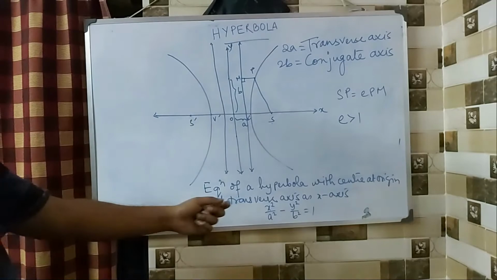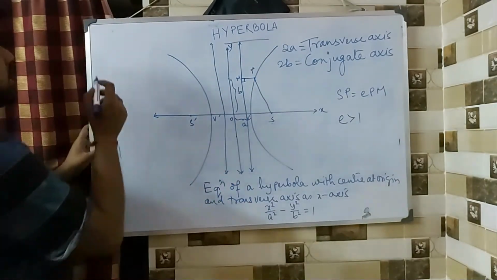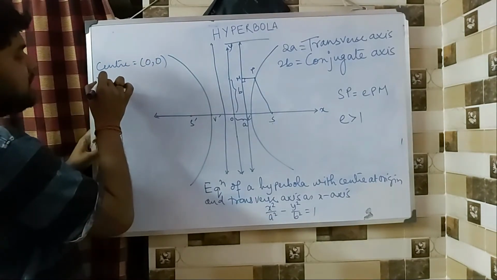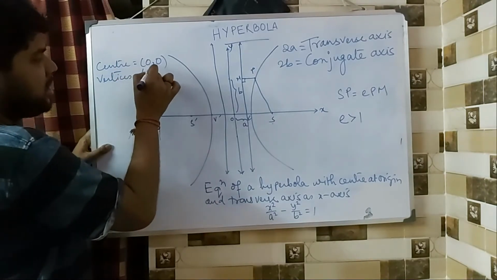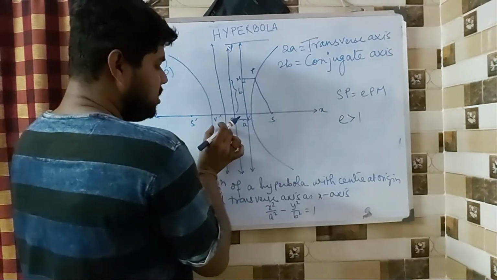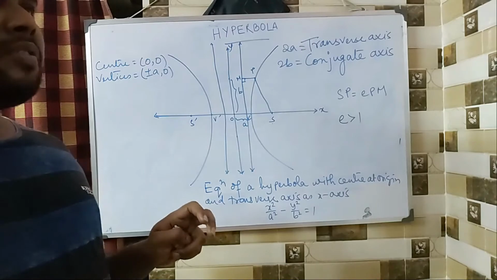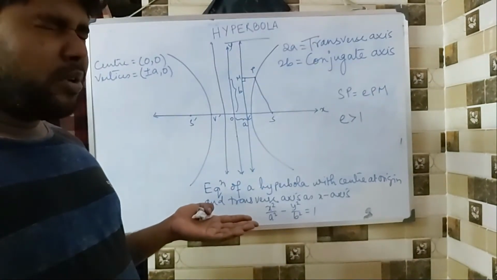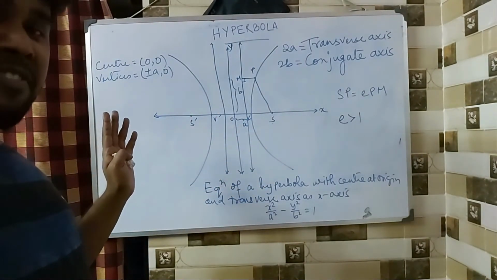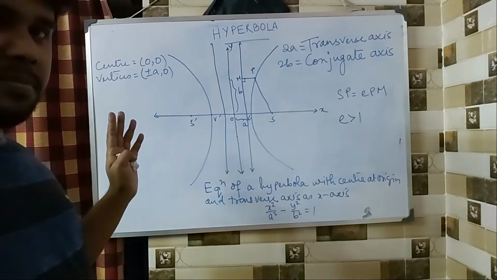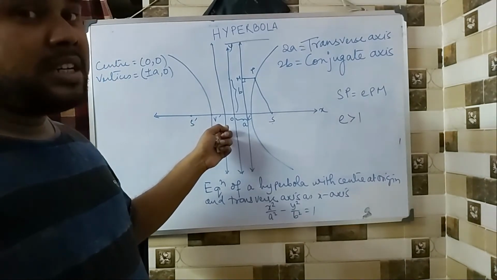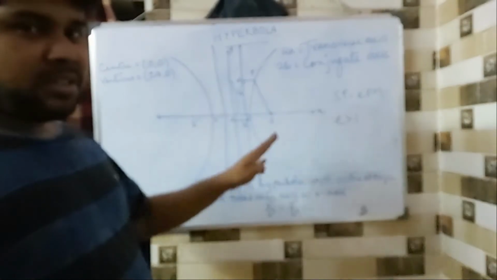Fine. So from this equation, what are the things that we come across? First is the center, of course. The center is at origin, so this is 0, 0. Vertices, same way, plus minus a, 0. But the difference is, you can see a is this much. Here it is minus a. So in case of ellipse and parabola, the vertex is always to the left of the focus, but in this case I can see that the vertex need not always be to the left of the focus, it can be on this side as well.